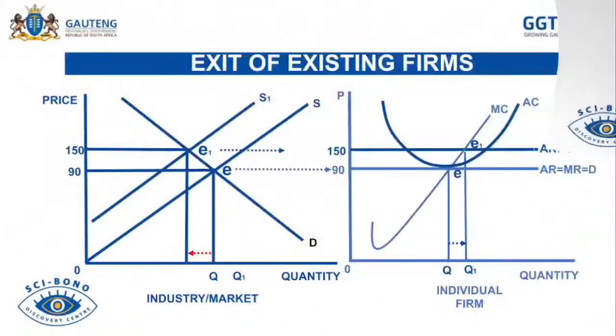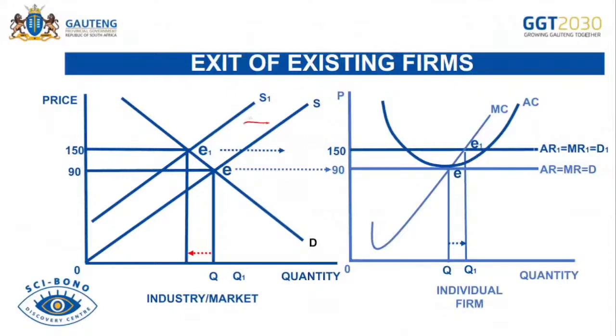And then we talk about exit of firms. Whenever firms are leaving the market, what will happen under perfect market? The market supply will be shifting to the left, from S to S1. You can see the quantity supplied decreasing from Q to Q1, and the price increasing from 90 to 150. So equilibrium will be shifting from E to E1. Our equilibrium point is now moving from lower to higher.